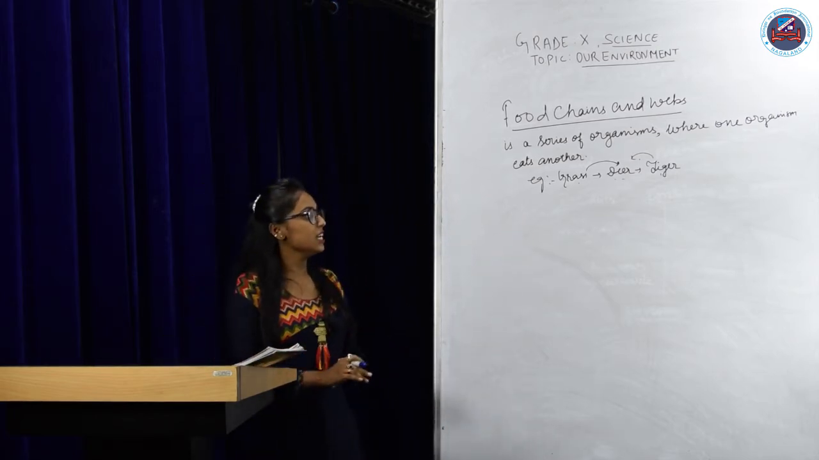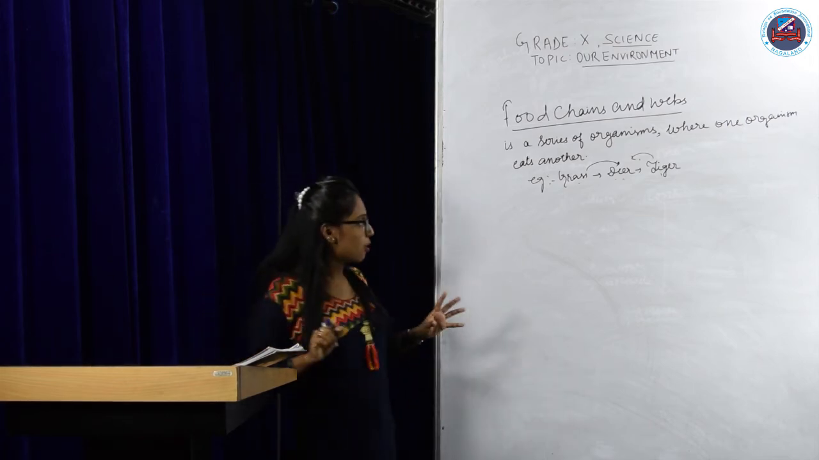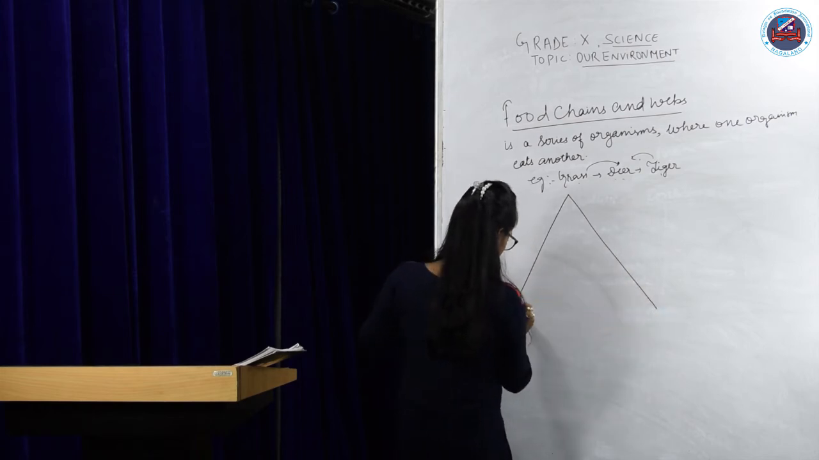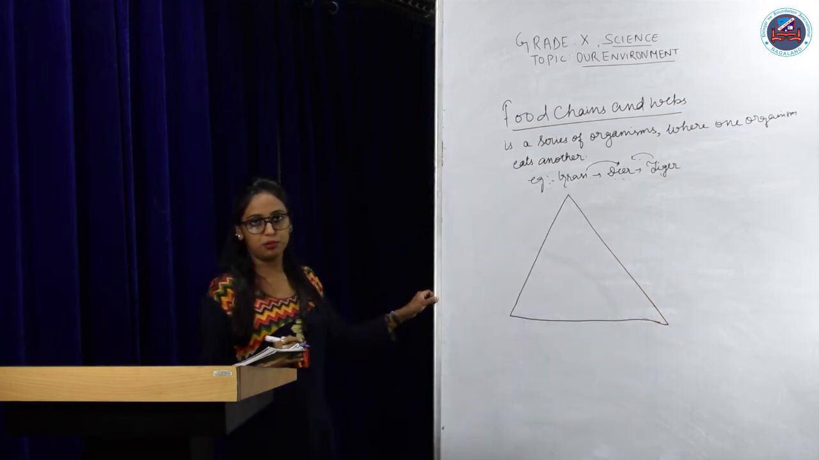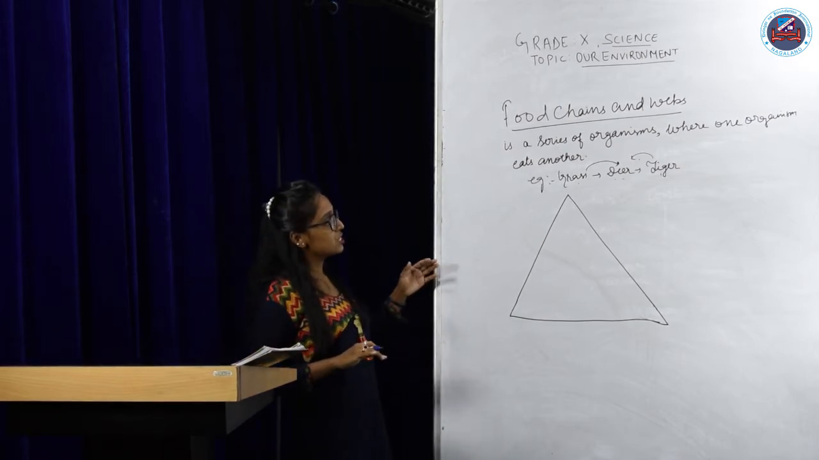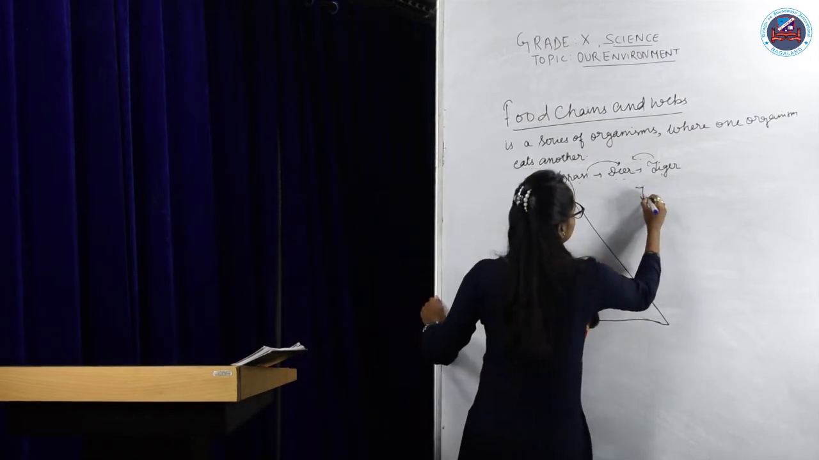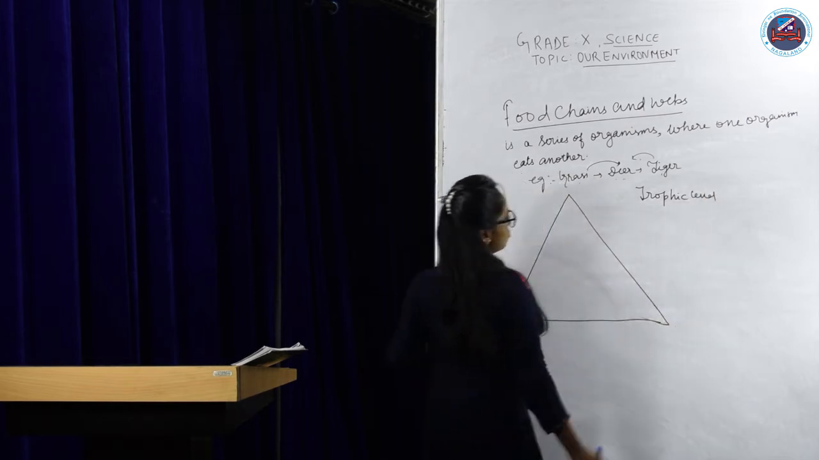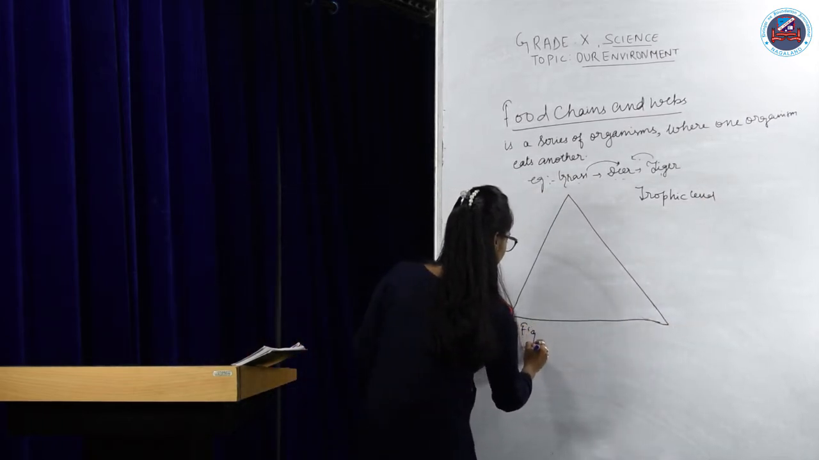Now in a food chain, each step or level is known as a trophic level. Okay, trophic level. So let us draw a diagram which is pyramid in shape. This is a pyramid in shape, isn't it? So each step or level of a food chain is known as a trophic level. And this figure shows the different trophic levels.